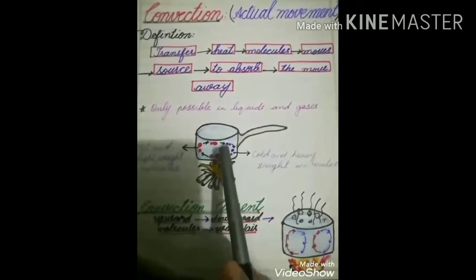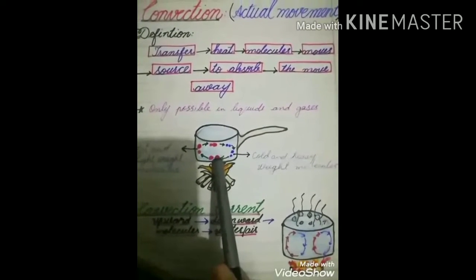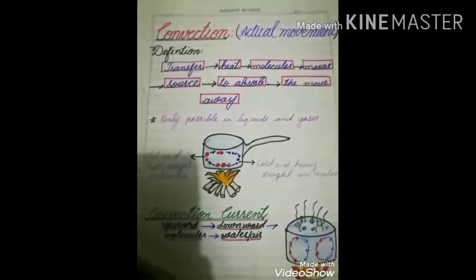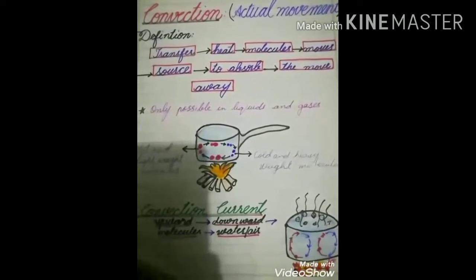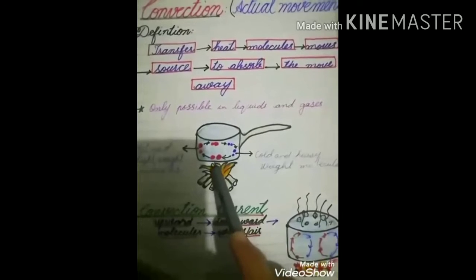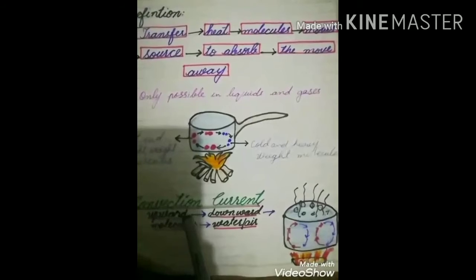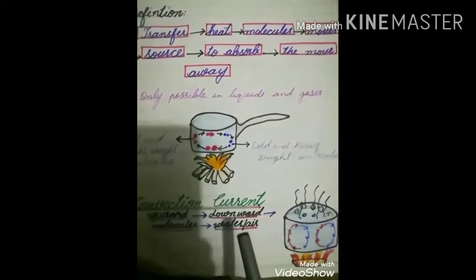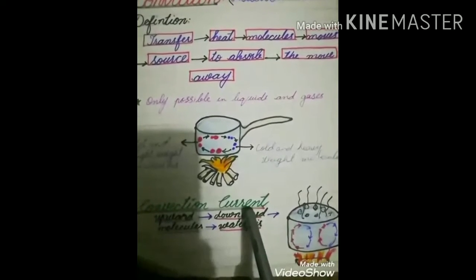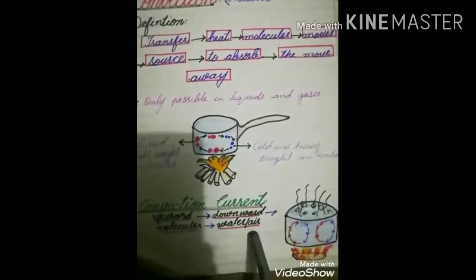The liquid which is present inside that water pot will heat up due to the process of convection. As we know, the molecules can move upward and downward, and the cold molecules will come towards the heat source and then they will move to the upward side. So we can say that this upward and downward movement of the molecules of water or air is called convection current. What is that? The upward and downward movement of water and air molecules.